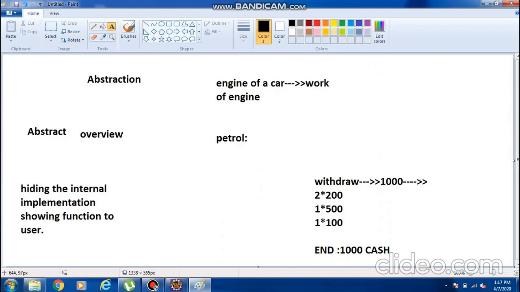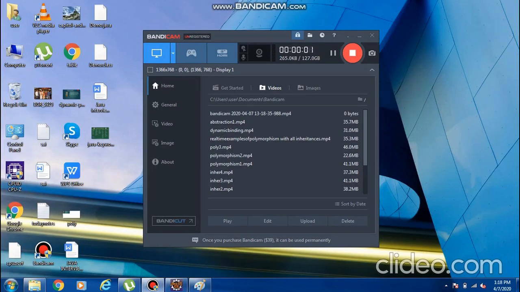What are the examples? We can tell real-time examples. The engine of the car: we see the work of the engine, but how the engine works internally, we cannot see. We can see the withdrawal function and receive the 1000 rupees cash, but how internally it works, we cannot see.